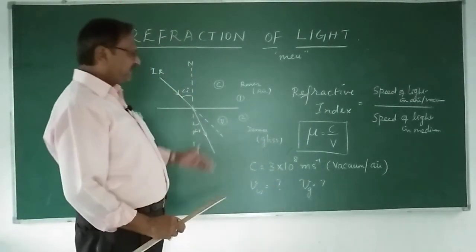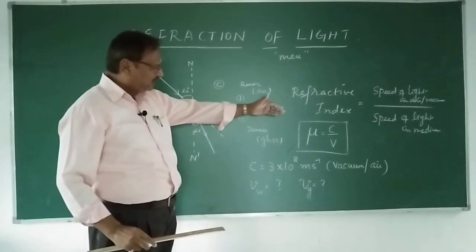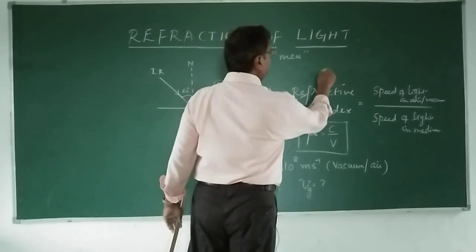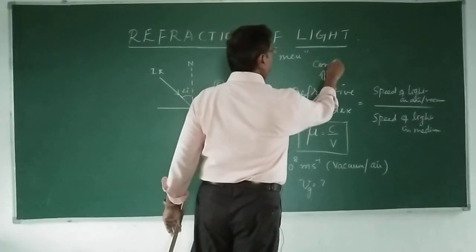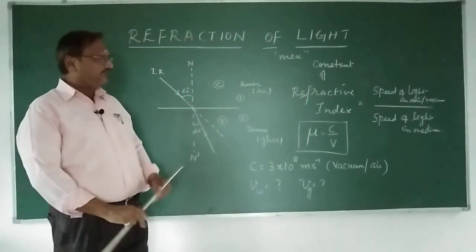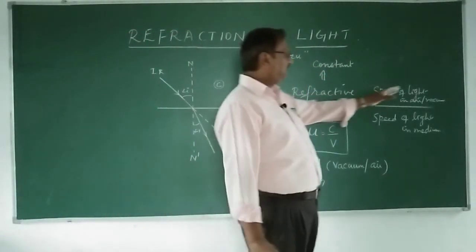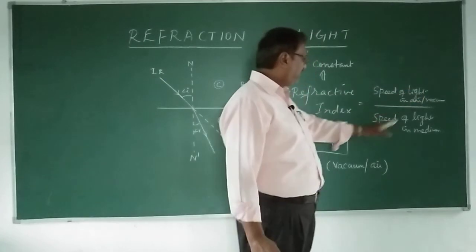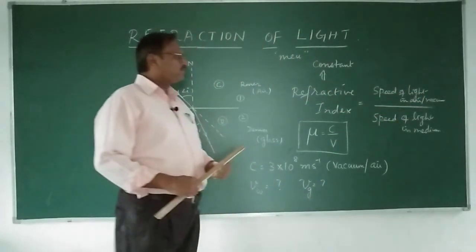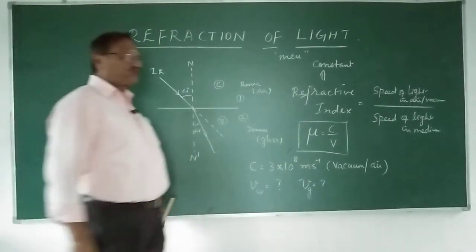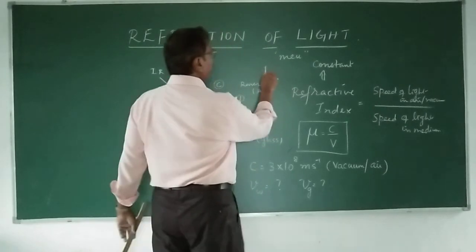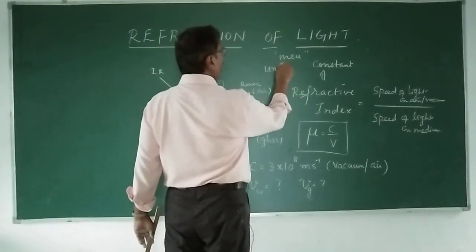We can calculate the refractive index using this method. Refractive index is a constant for a particular given material, and that is the speed of light in air or vacuum divided by the speed of light in a medium. Since it is a ratio between two similar quantities, naturally there is no unit